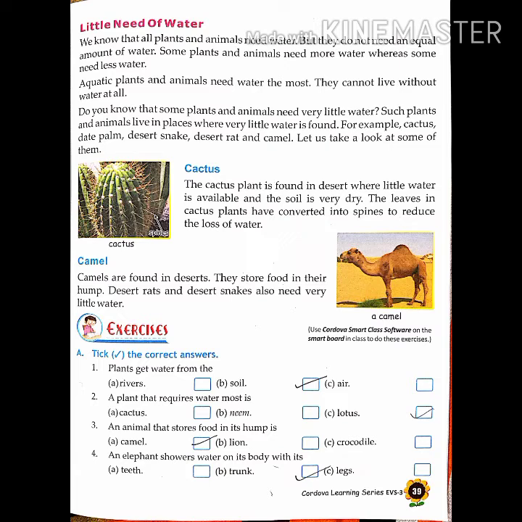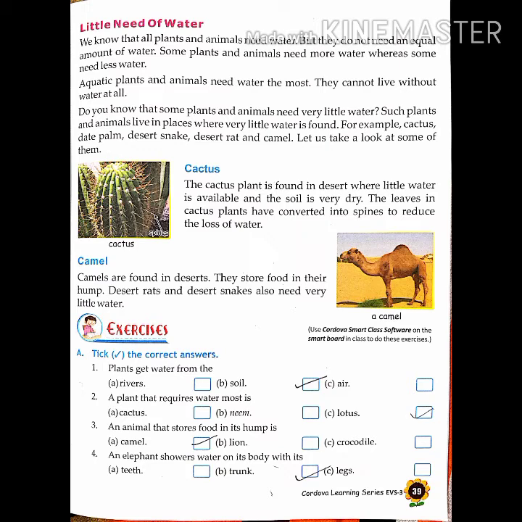So these types of animals need a very little amount of water for their growth, and they live in places where very little water is found. For example, you have seen cactus, date palm, desert snake, desert rat, and camel. These animals live in the desert because there is very little water there, so they need less water for their survival.